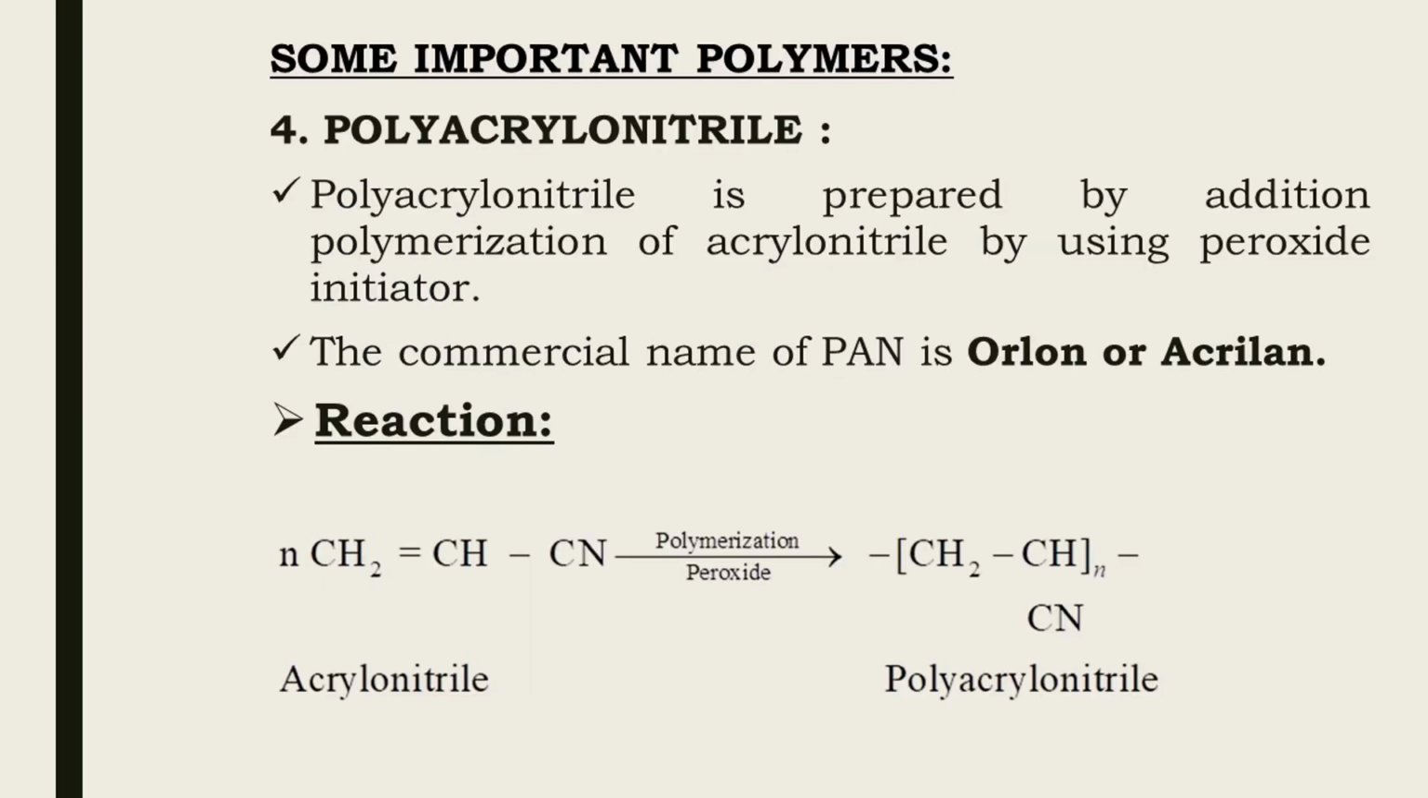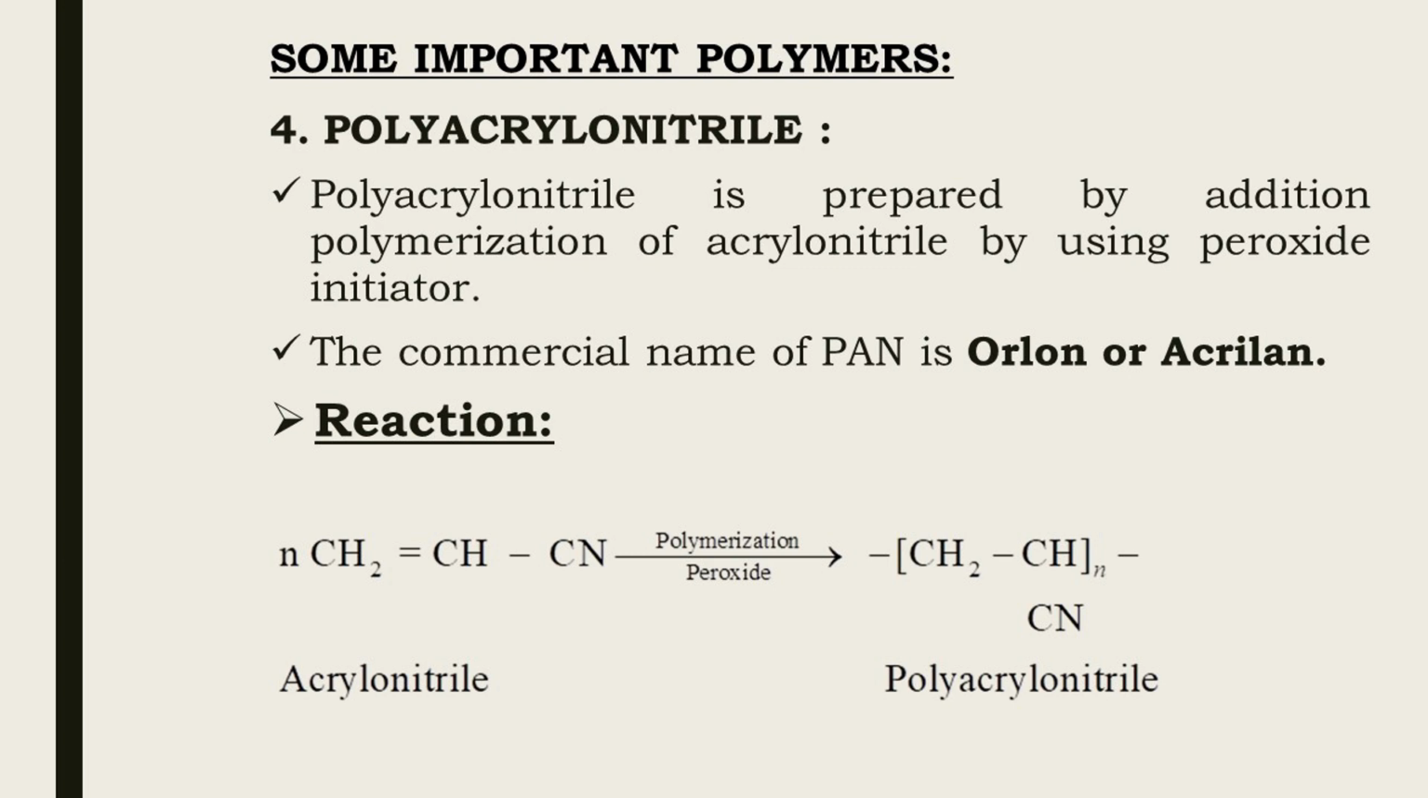Next important polymer is polyacrylonitrile, PAN. Shortly it is called as PAN. It is prepared by addition polymerization of acrylonitrile by using peroxide initiator. The reaction is as shown in figure. N molecules of acrylonitrile, CH2=CHCN, in presence of peroxide undergo polymerization and there is formation of polyacrylonitrile, that is (CH2CHCN)n.